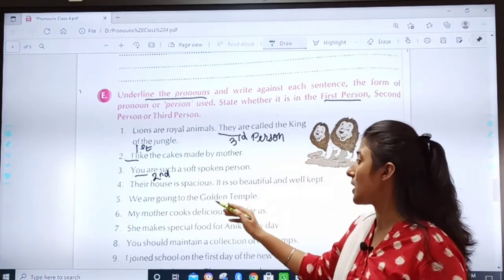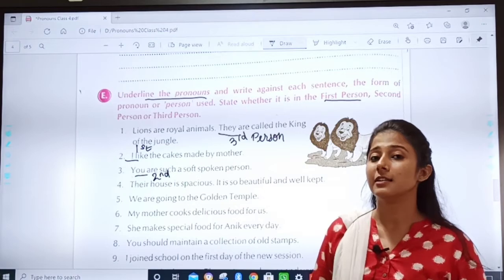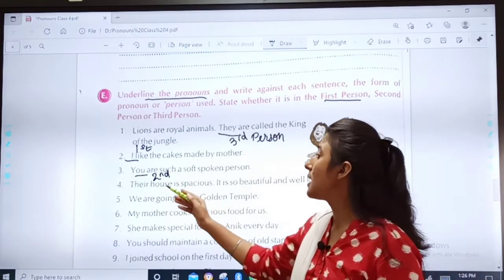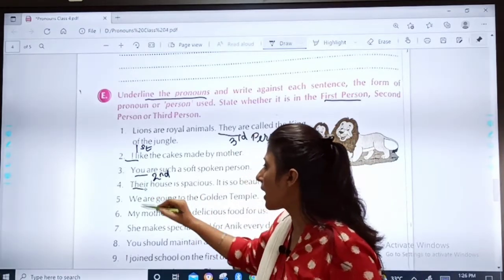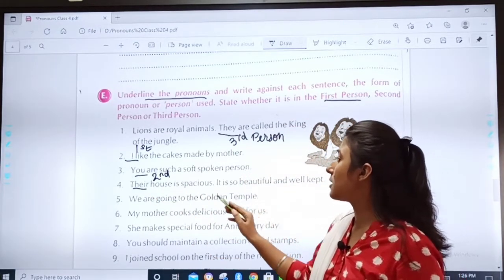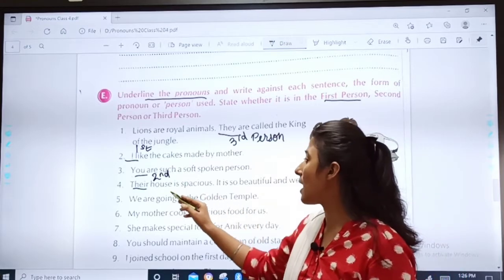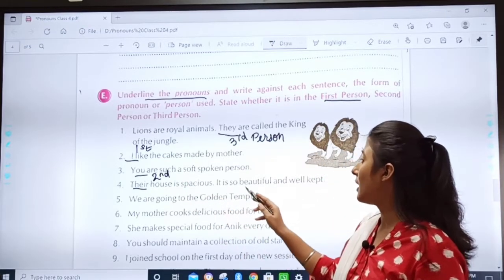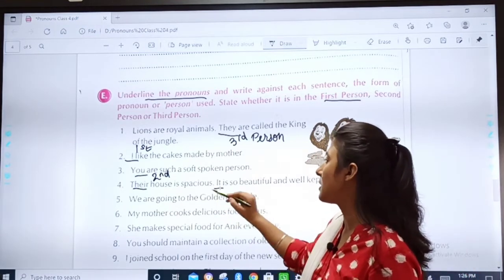Their house is spacious. It is so beautiful and well kept. Now find out the pronoun. Their house. Their is a pronoun, and instead of house, what has been used? Are we saying that their house is spacious, their house is so beautiful? No. Instead of house, it is being used.